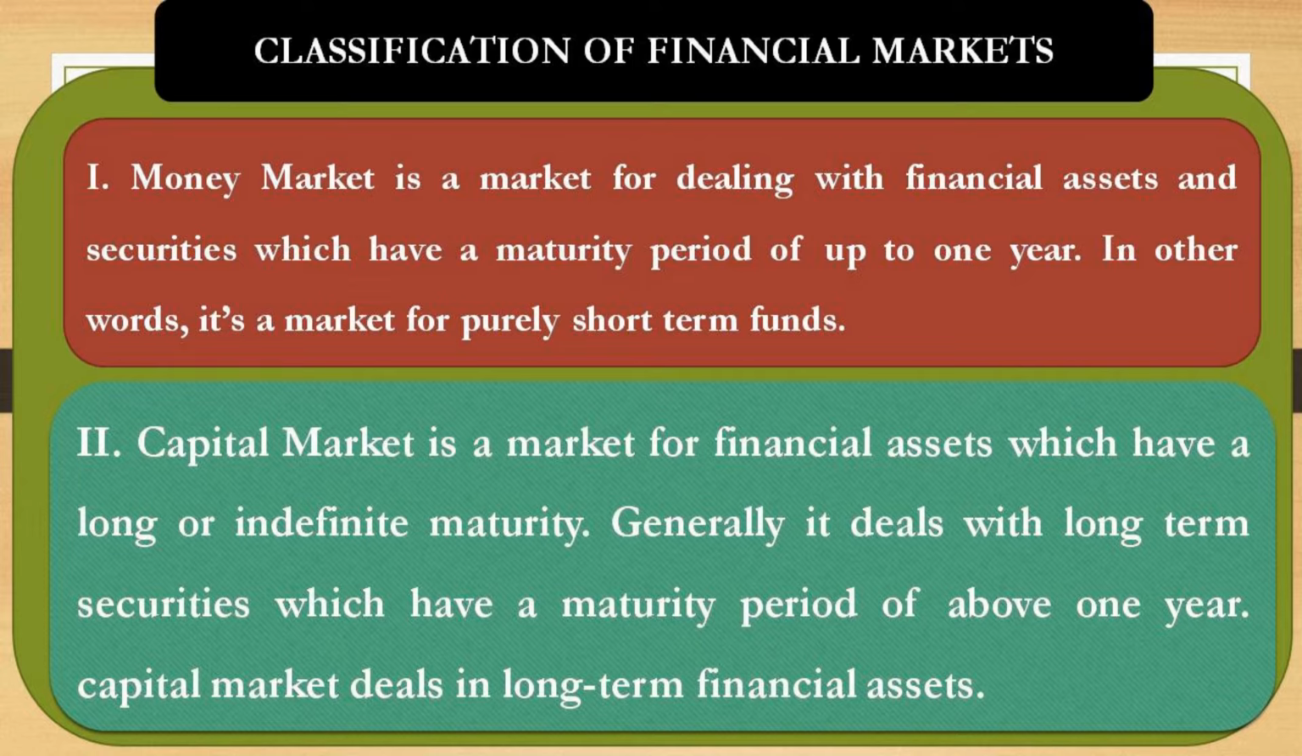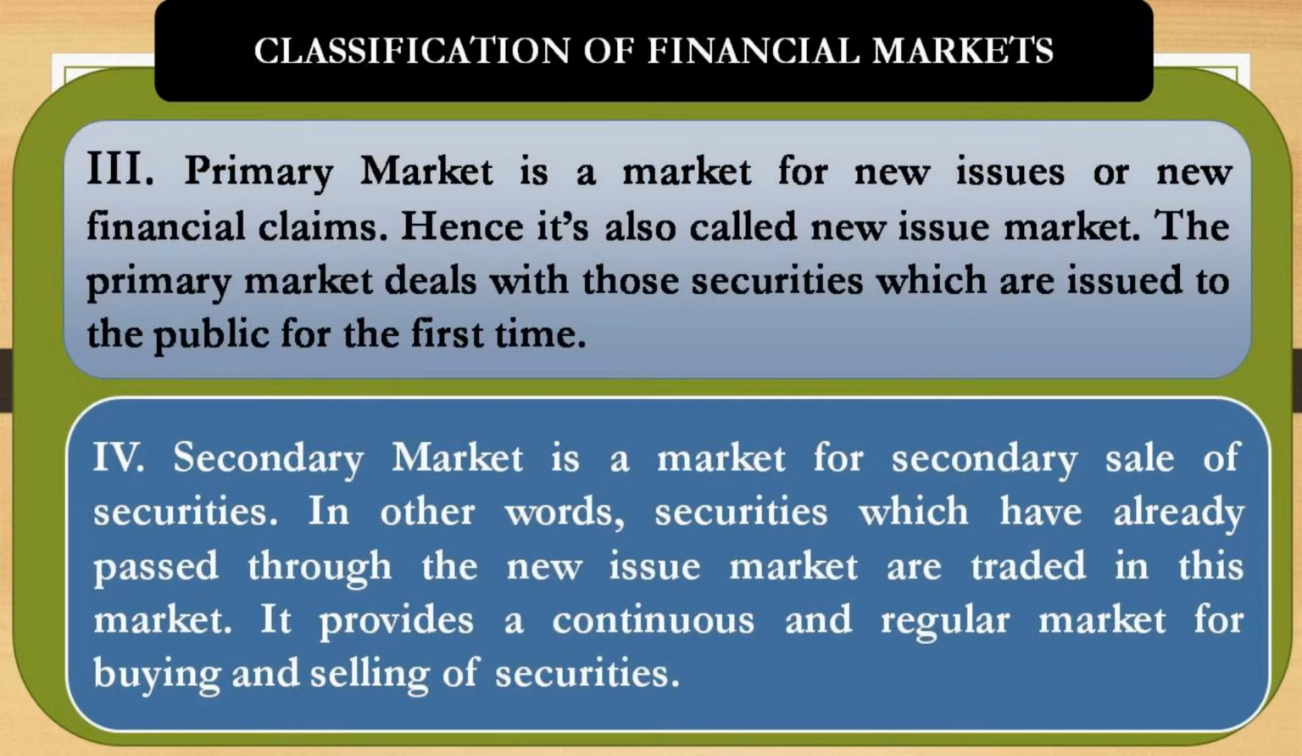Now, the second one is capital market. It is a market for financial assets which have a long or indefinite maturity. Generally it deals with long-term securities which have a maturity period of above 1 year. In a simple way, capital market deals in long-term financial assets, or simply we can say capital market is the market for long-term lending and borrowing. Capital market may be further divided into industrial securities market and government securities market. Another popular classification is primary market and secondary market, which also come under capital market.